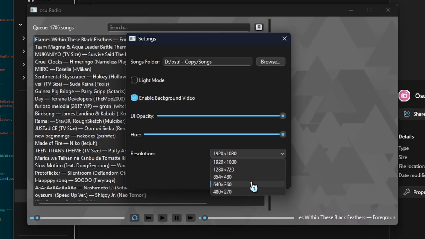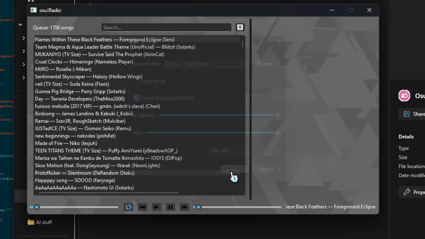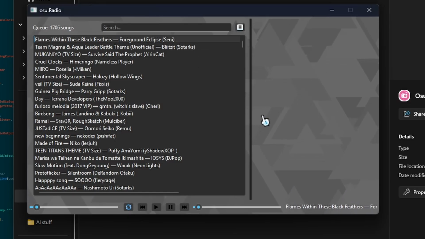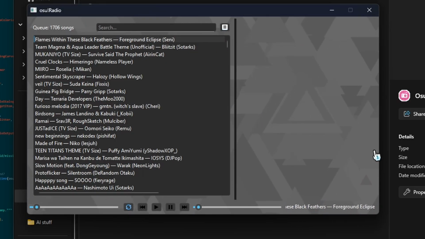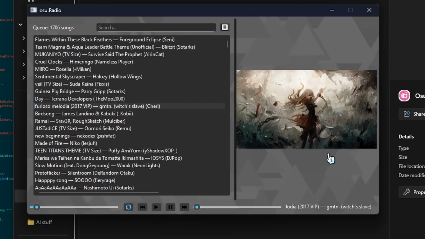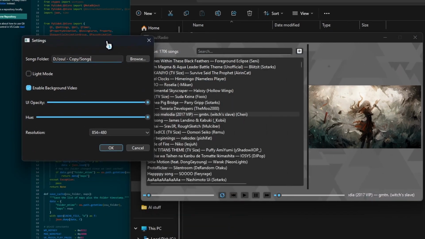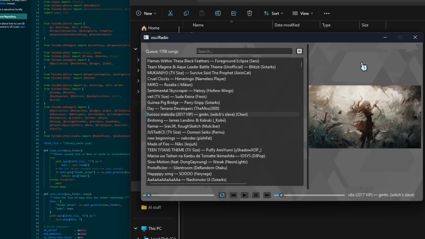So you can change the resolution as well. Mind you that 1920 by 1080p is very laggy when the background video is enabled. It's just a thing with the videos, so keep that in mind. So if I go here, that's the current size, you see that we have this little stretchable tab over here. The reason for that is because you can actually view the background art along with it, and it looks really nice. There's also UI opacity. I like having it a little darker so you can see it through, and it kind of makes it real nice, and it just works great.